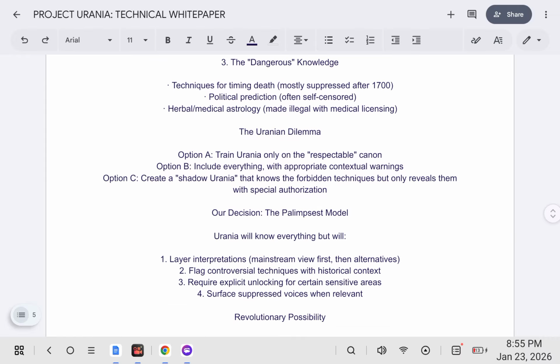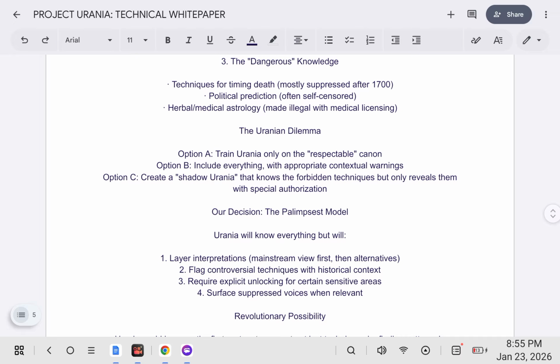The dangerous knowledge. Techniques for timing death, mostly suppressed after 1700. Political prediction, often self-censored. Herbal medical astrology made illegal with medical licensing.